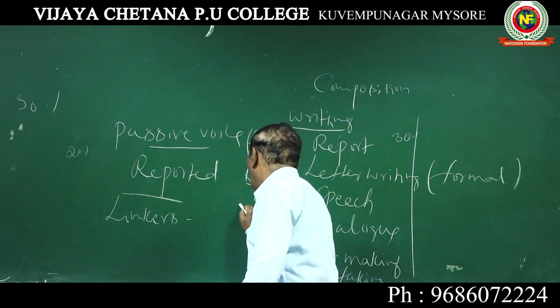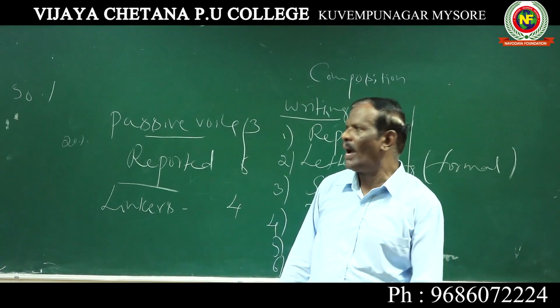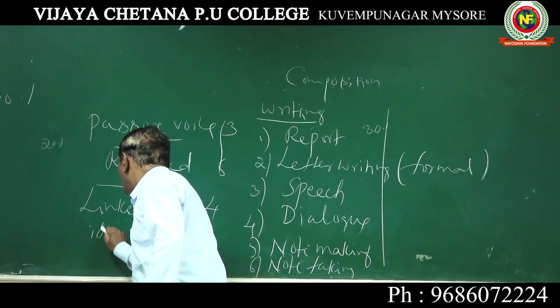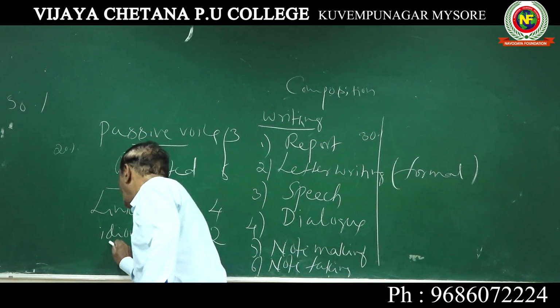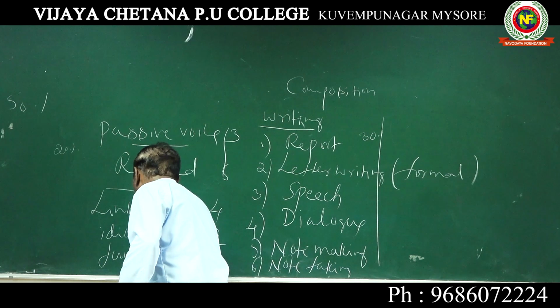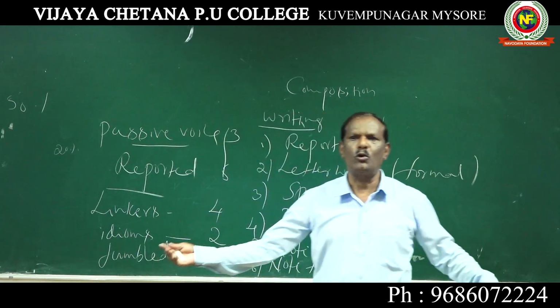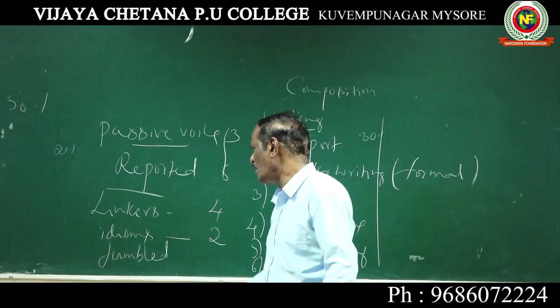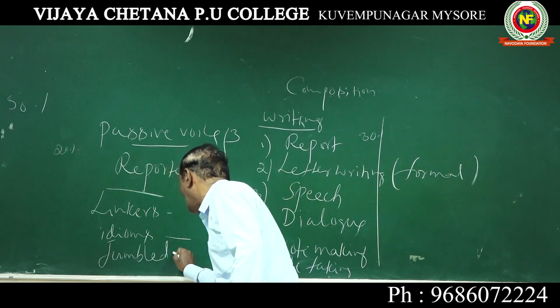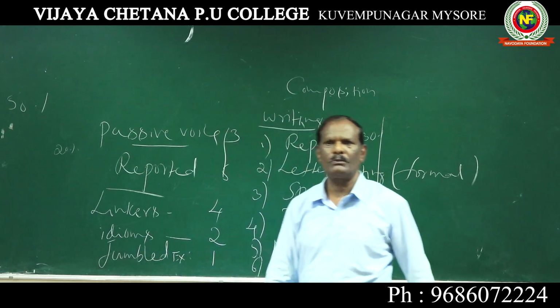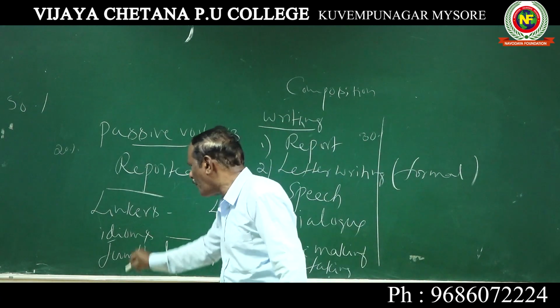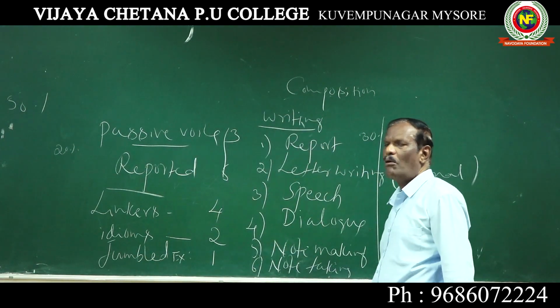It carries 4 marks. Idioms and phrases, special expressions, carry 2 marks. And jumbled sentences, how to arrange mixed up words into a meaningful sentence, carries 1 mark. This is the grammar part and this is the composition part for this year.